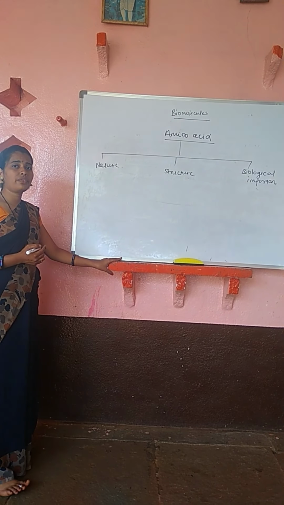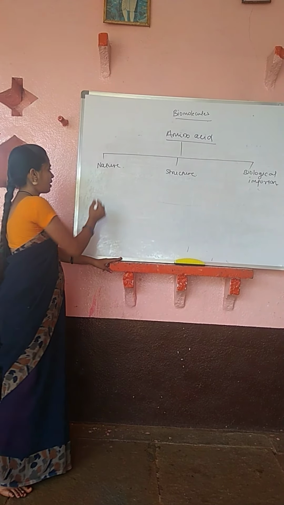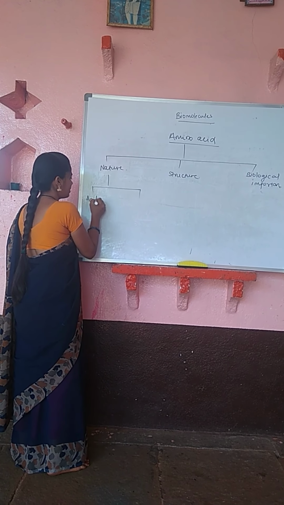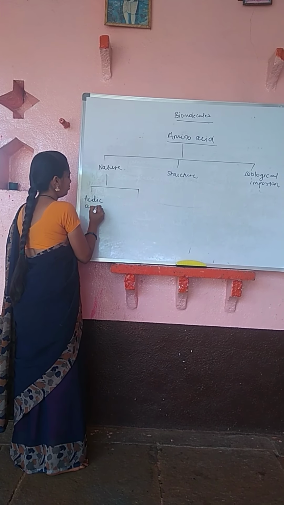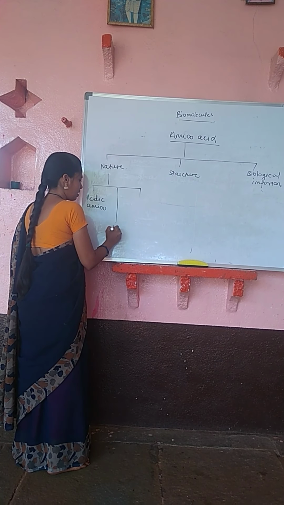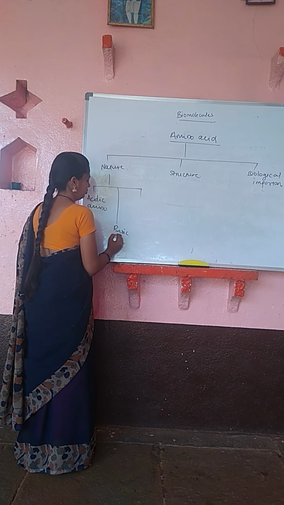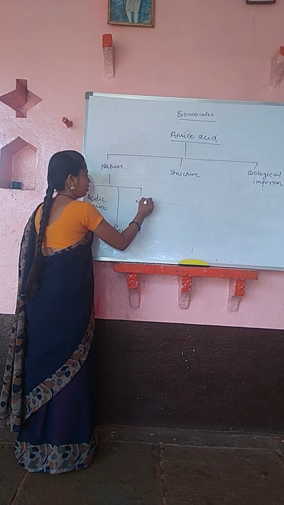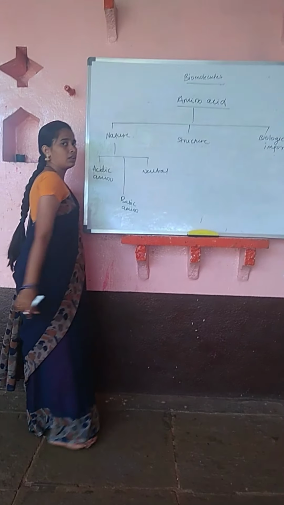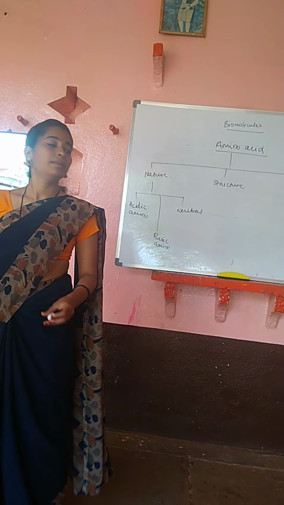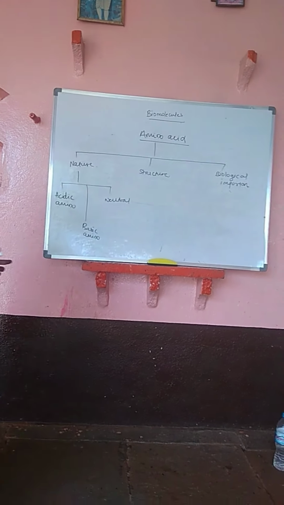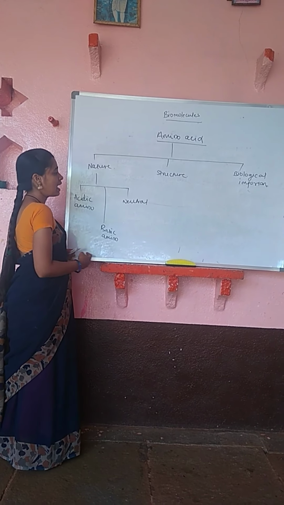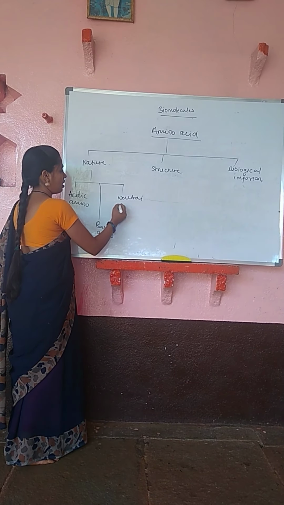On the basis of nature, amino acids get classified into three parts: one is acidic amino acid, basic amino acid, and the third one is neutral amino acid. How can you differentiate which one is acidic, which one is basic, and which one is neutral amino acid?